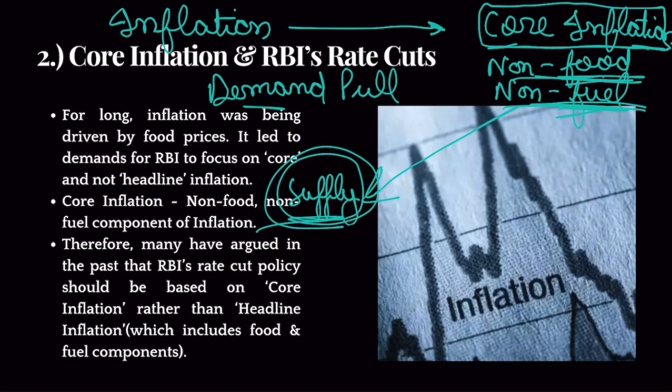If the monsoon was all right, supply of food grains would be high, and inflation would be low as far as food grains are concerned, right? Food and fuel are based on supply side factors, which RBI cannot control through interest rates. So why is RBI focused on entire inflation numbers for deciding their interest rate policy? They should only focus on core inflation, right? That's the entire thing.